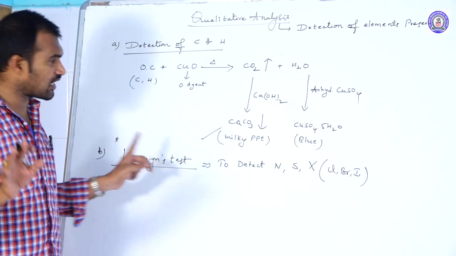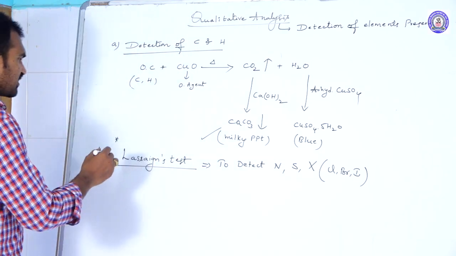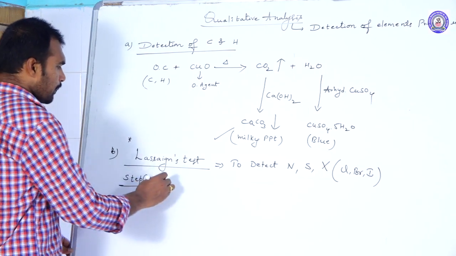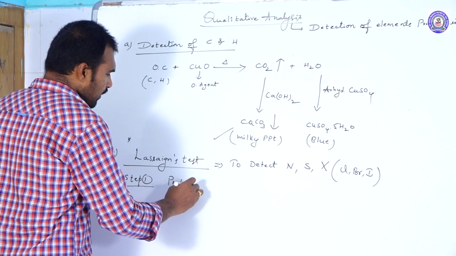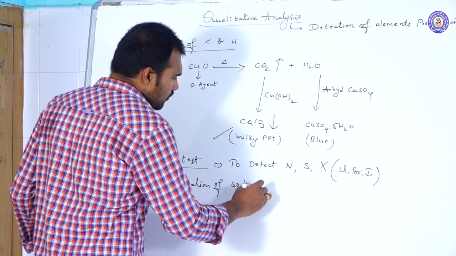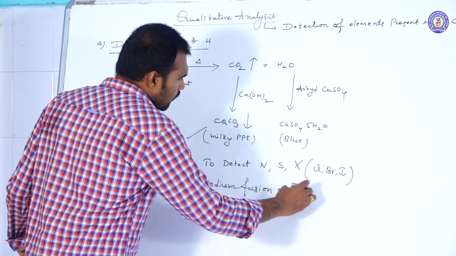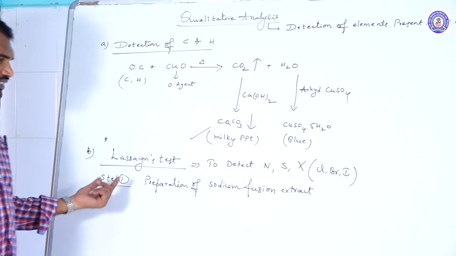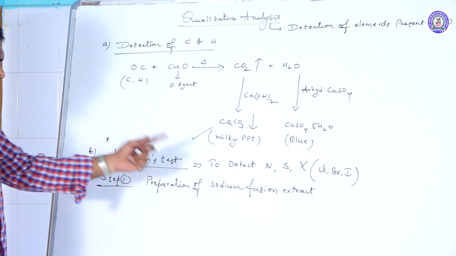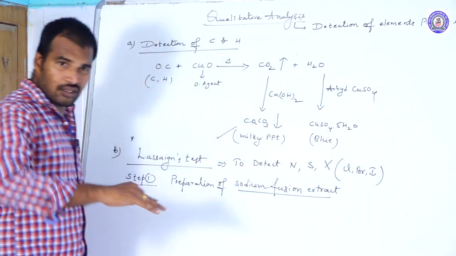Step 1 is common to all these elements, but step 2 is different. What is step 1? Step 1 is the preparation of sodium fusion extract. That is step 1, and it is common to all the elements: nitrogen, sulfur and halogens. How can we prepare the sodium fusion extract? This is a long process.